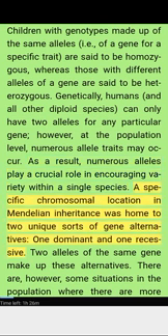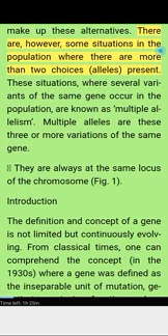A specific chromosomal location in Mendelian inheritance was home to two unique sorts of gene alternatives, one dominant and one recessive. Two alleles of the same gene make up these alternatives. There are, however, some situations in the population where there are more than two alleles. These situations, where several variants of the same gene occur in the population, are known as multiple allelism. Multiple alleles are these three or more variations of the same gene. They are always at the same locus of the chromosome.